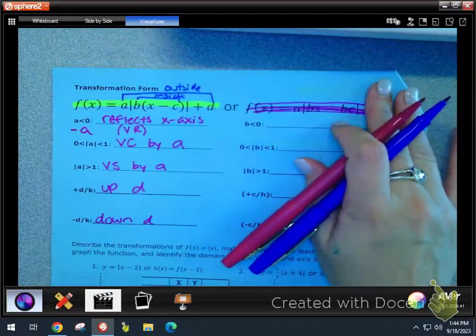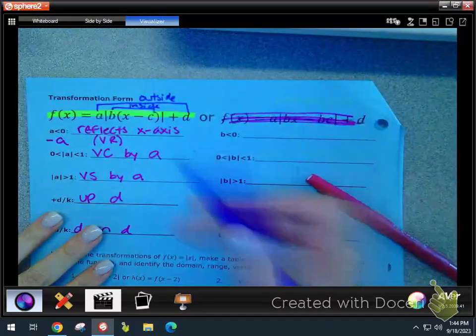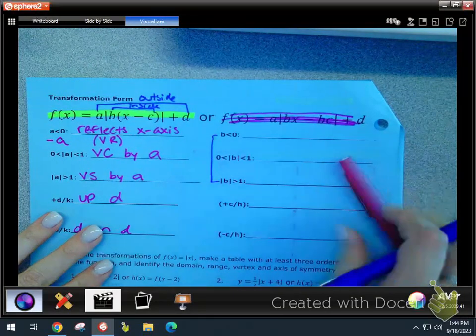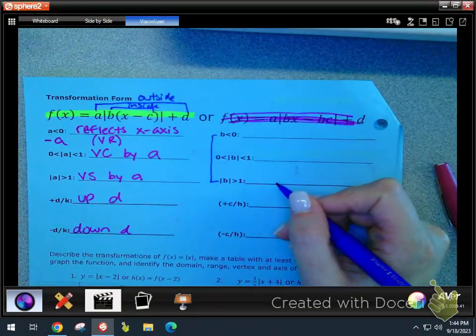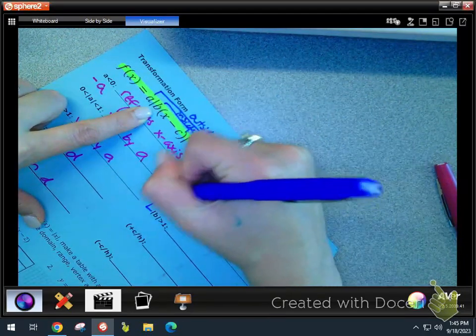All right, the not so fun one is your B value. Let's remind ourselves about B values. I told you I wasn't going to test you last time on it, but I'm going to today, or this unit, you'll see it. Your B value has to be factored out. Write that down, and I'll show you what I mean in these examples.